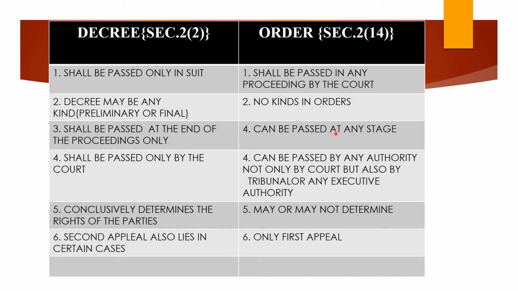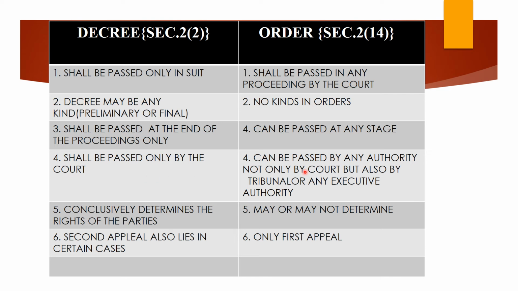But an order may be passed at any stage of the proceedings. Right from the beginning till the end of the case, multiple orders may be passed by the court depending upon the facts and circumstances. But a decree must always be only one, and that too at the conclusive stage. Now come to the fourth one: it shall be passed only by the court. That means a decree is capable of being passed only by the court. The court alone is competent to pass the decree.